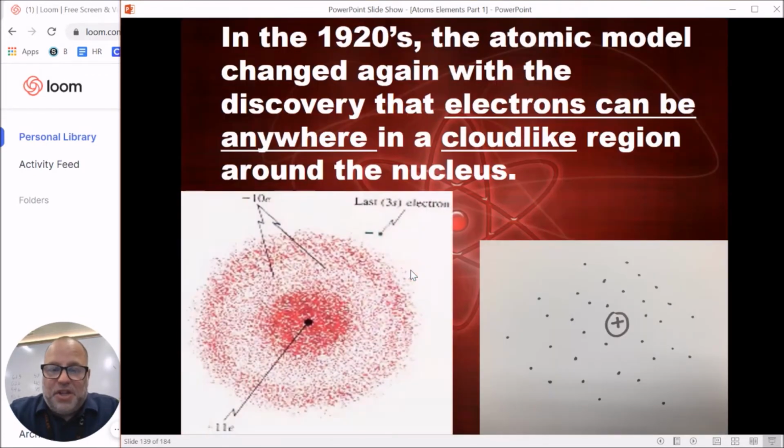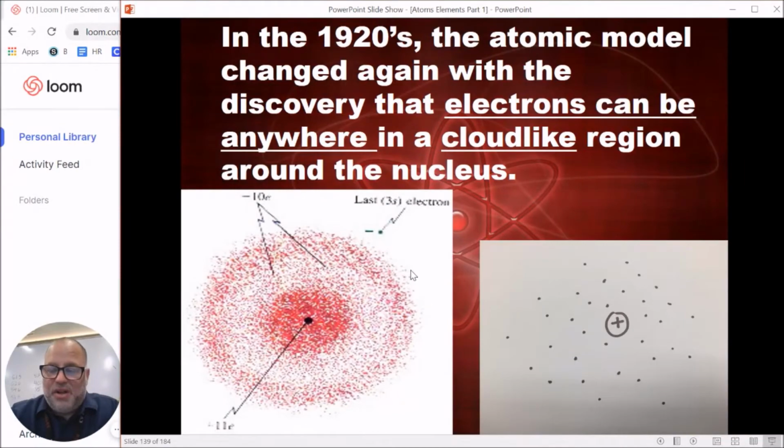Okay, it's not till the 1920s, which isn't that long ago, that we make our next big breakthrough. The next big breakthrough is unlike what Niels Bohr said. Niels Bohr said some of the electrons are faster, some are slower, but he was convinced they kind of stay in these nice, neat little paths, like some of the models you see of atoms where they have little lines circling around the atom.